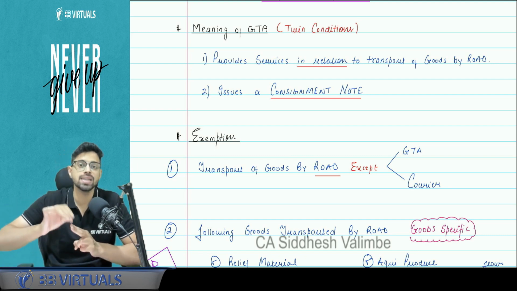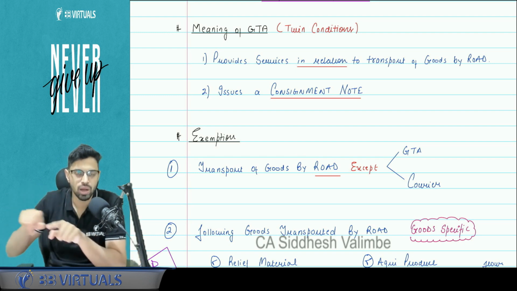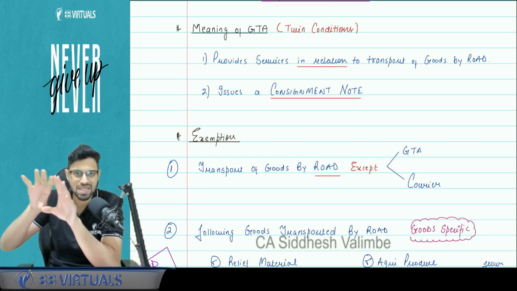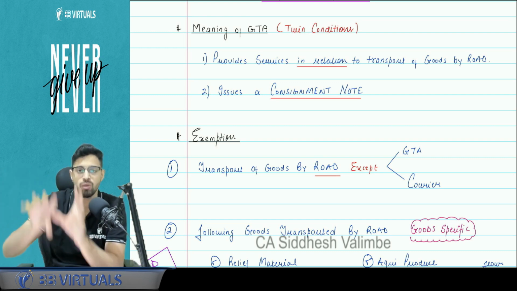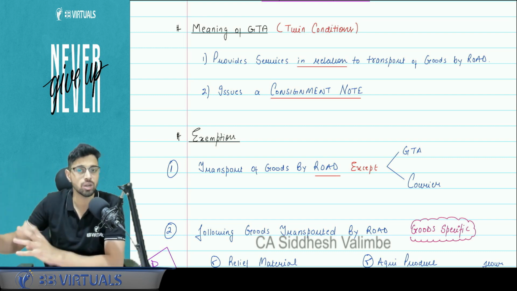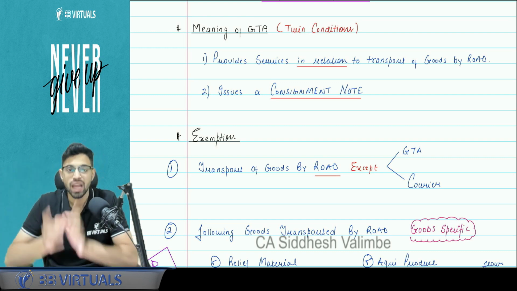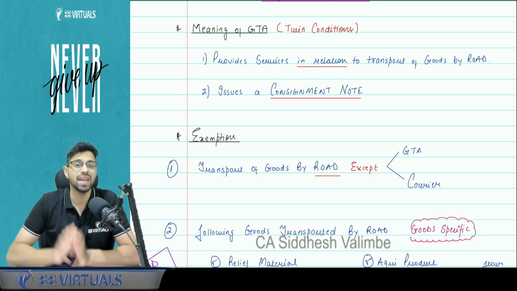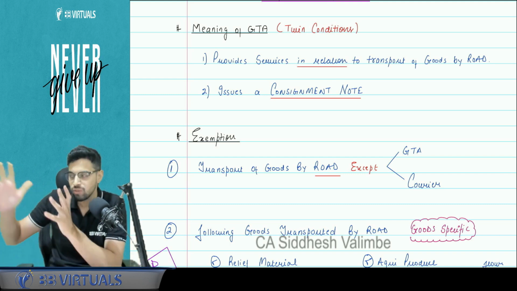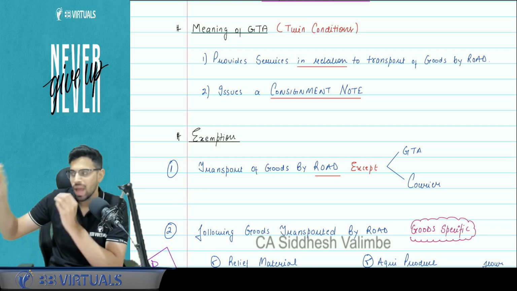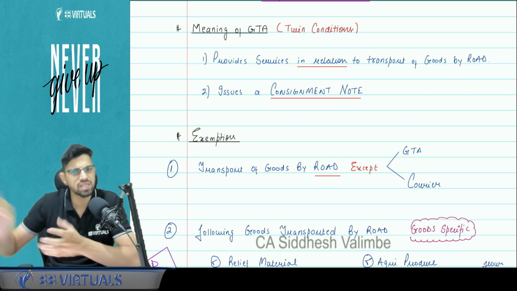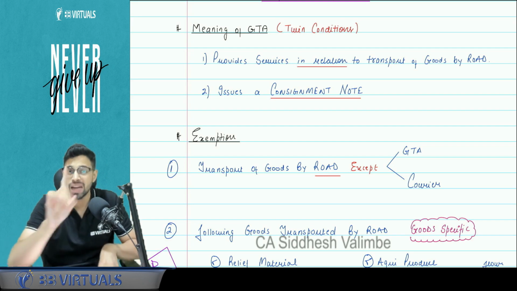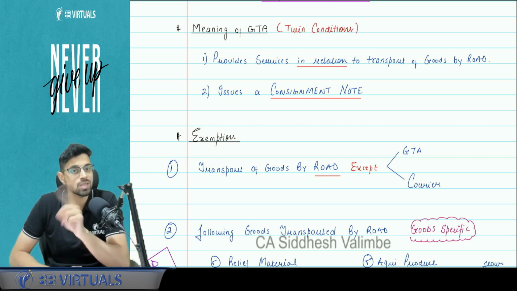And second, the GTA is issuing a consignment note, that is a yellow colored small consignment note, which basically gives the details of who is the consigner, who is the consignee, who is liable to pay freight, what is the origin of goods, what is the destination of goods, what goods are being carried out. If consignment note is not issued by a GTA, it is not a GTA. So let's say I have a Mr. Golu Bhaiya who has a truck here and he transports certain goods by road. He does not issue consignment note. He just did me a favor. I paid him something, but he did not issue consignment note. That means he is not a GTA.